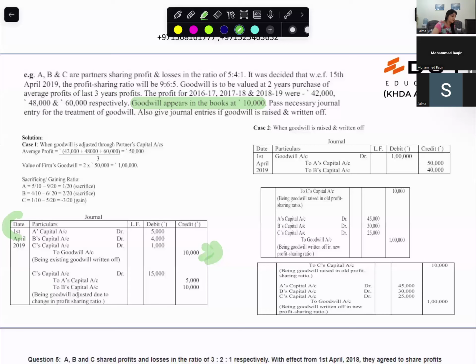Come on, read this example. A, B, and C are partners sharing profits and losses in the ratio 5 is to 4 is to 1. This is the old ratio. It was decided that with effect from 15th April 2019, the profit sharing ratio will be 9 is to 6 is to 5. That means the new ratio will be 9 is to 6 is to 5.